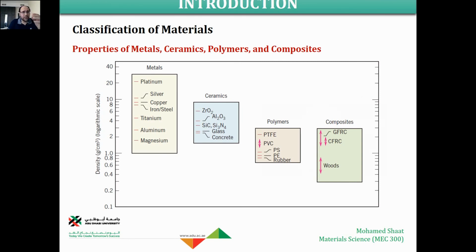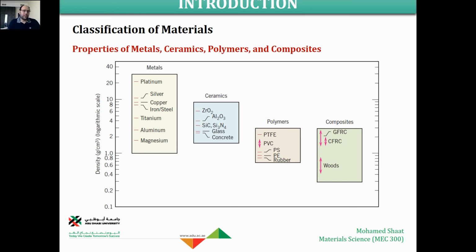And as you can see, this classification mainly depends on their chemical composition. Metals are composed of metal and non-metal. Ceramic is a chemical compound of metal and non-metal. Polymers are chemical compounds of non-metallic material, especially carbon and hydrogen. So here we are talking about the chemical composition. Now let us discuss the difference between these four types of materials: metal, ceramic, polymers, and composites, in terms of the properties. The difference between them, not in terms of the chemical composition, but in terms of the material properties.